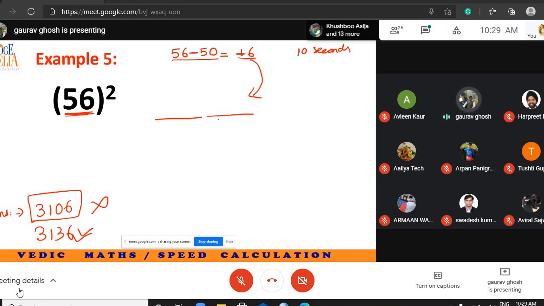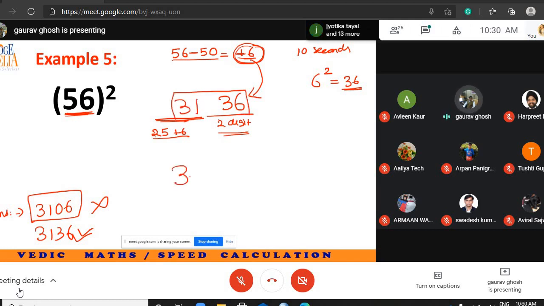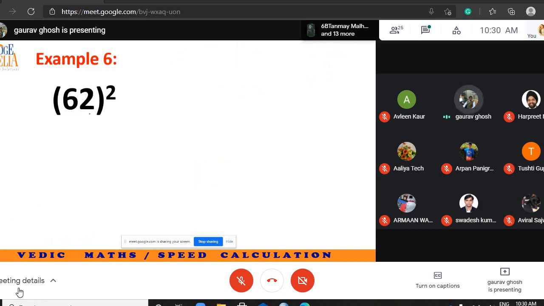So the answer is of two parts. You have to write a two-digit number here. What is that two-digit number? You square this. 6 square is equal to 36. So 36 is a two-digit number, and I can write it as it is without any problem. What should I be writing here? Here it is plus 6, so simply add that to 25. If it were a minus symbol, I would have done subtraction. So 25 plus 6 is 31. So here is the answer, 3136.